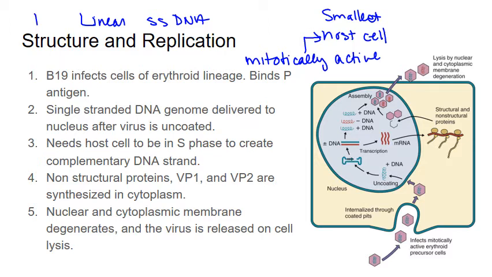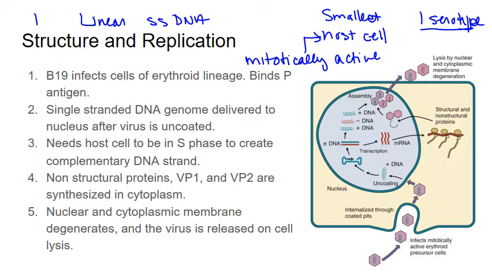The reason they need this is that the parvovirus doesn't really encode its own polymerase per se. So it needs to stimulate cell growth or a polymerase in order to be replicated. The other thing that's interesting, and makes sense with this very small genome, is that there's really only one serotype of B19. You would think we would be able to have a vaccine since there's only one serotype, but as far as I know, there is not one at this time.